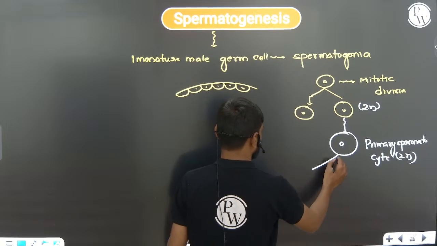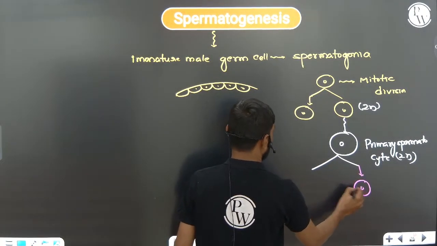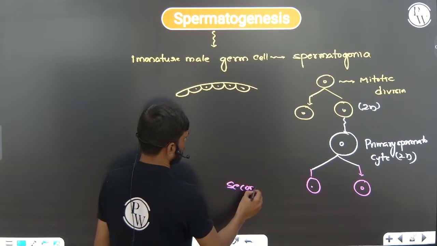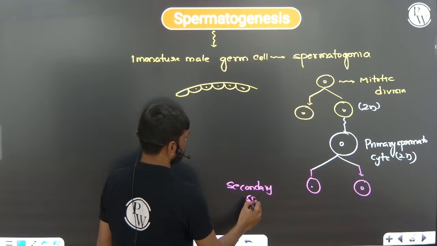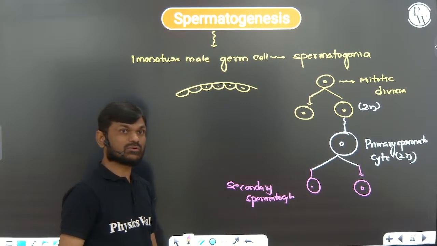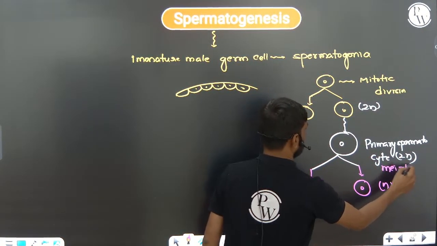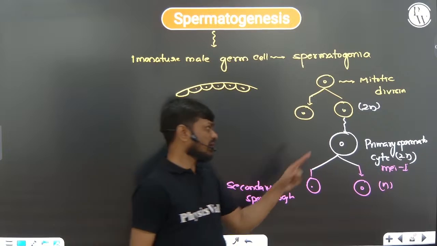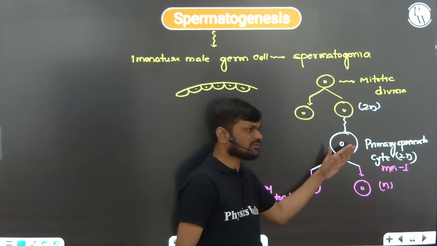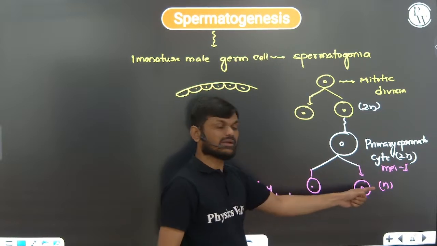Now this primary spermatocyte undergoes division and produces equal-sized secondary spermatocytes. The condition is n, because the primary spermatocyte undergoes meiotic division 1, which is a reductional division. Because of that reductional division, the chromosome number is reduced to half. So that's why n condition.